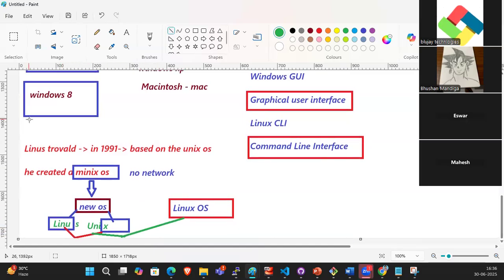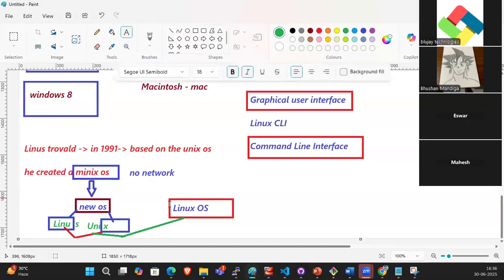Then he released it as open source. What is that, guys? Open source. So what is the difference between commercial and open source, guys? Commercial is nothing but, if you want to use that software, before that you need to buy the license.